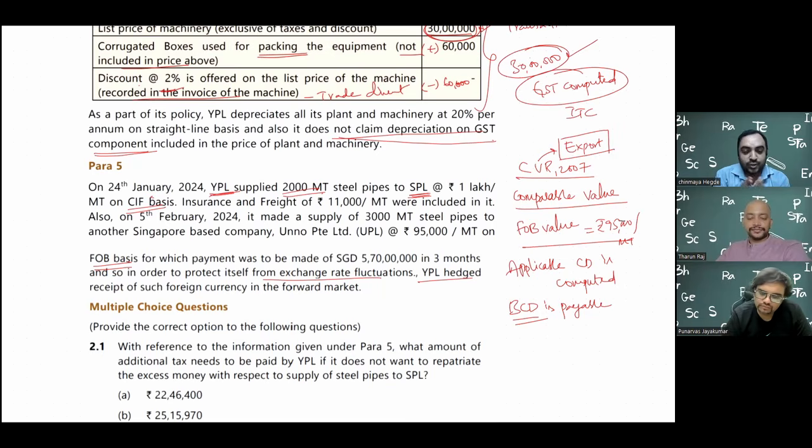Right. So when you take an indirect quote, that would be the rate. That's what I learned: 1 by bid is ask and 1 by ask is bid. I usually don't use that method. I use the method called left hand side, right hand side. If the left hand side currency is there, you multiply. Right hand side currency, you divide. Like if they give $1, Singapore dollar is so many rupees, Singapore dollar is the left hand side, so I multiply. If it is 1 rupee is so much Singapore dollar, that is the right hand side, so you divide. Some use the words home currency and foreign currency, different approaches.